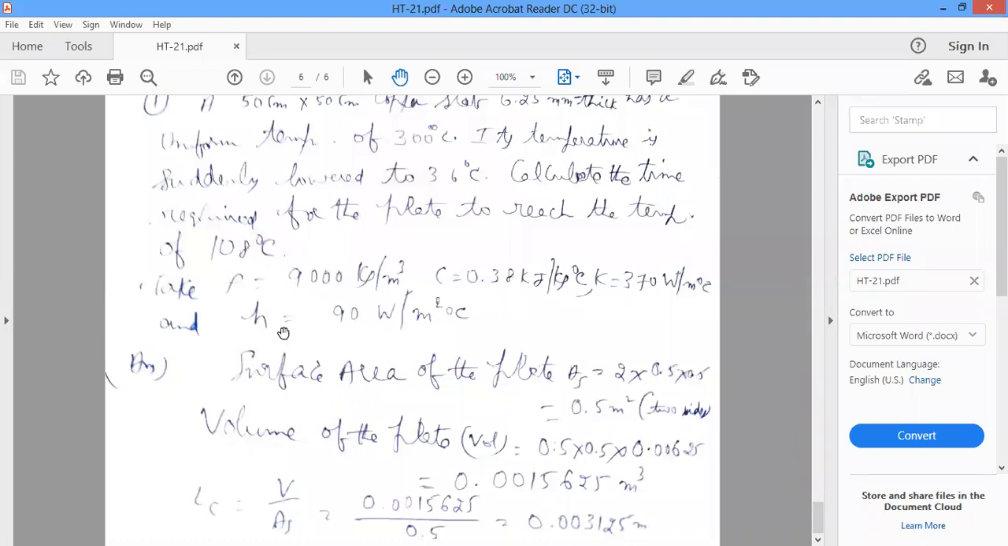So this problem can be solved tomorrow. Any doubt? That's all for today. Any doubt? That's all for today. There are no doubts. I'm stopping.